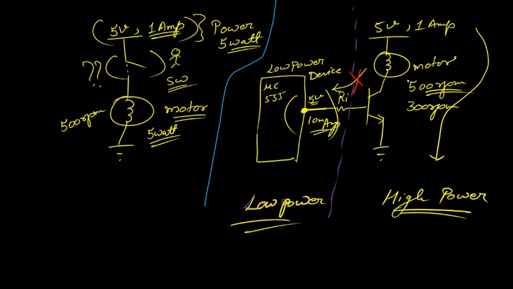So now you have so many features: control the speed, control the current, and of course without destroying the low power device. So you can have low power section, high power section totally separated. Understood? This is what a transistor can help you with. But unfortunately, you are not in the lab. Otherwise, I could have shown you why it is such a beautiful device for switching.